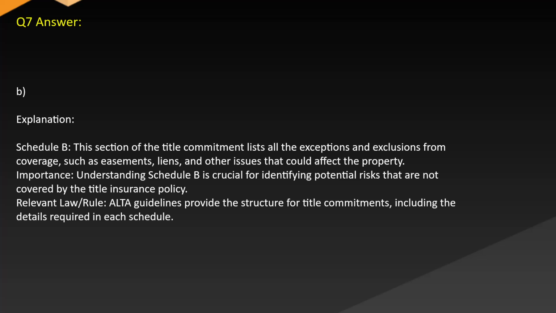Answer: B. Explanation: Schedule B. This section of the title commitment lists all the exceptions and exclusions from coverage, such as easements, liens, and other issues that could affect the property. Importance: Understanding Schedule B is crucial for identifying potential risks that are not covered by the title insurance policy. Relevant law/rule: ALTA guidelines provide the structure for title commitments, including the details required in each schedule.